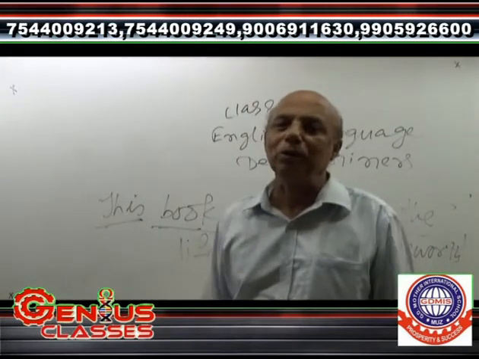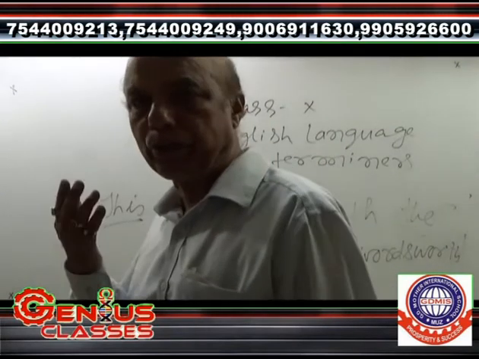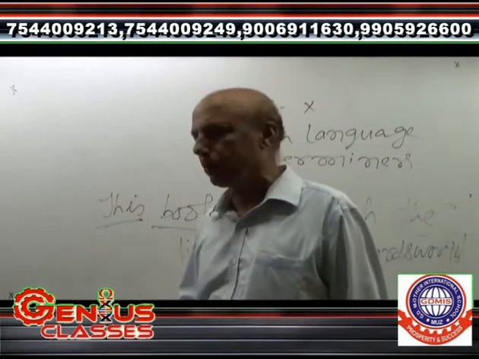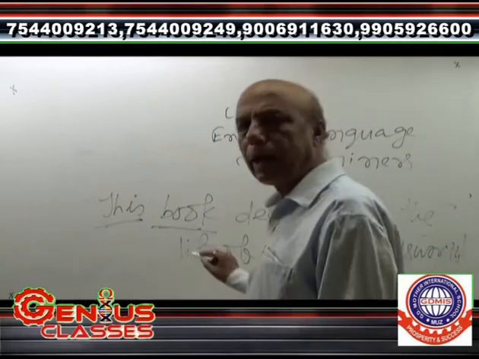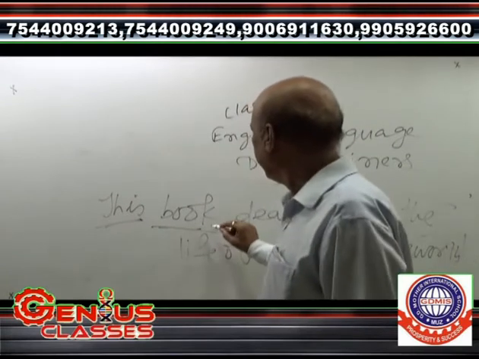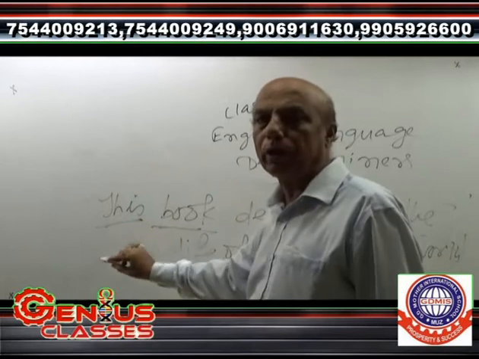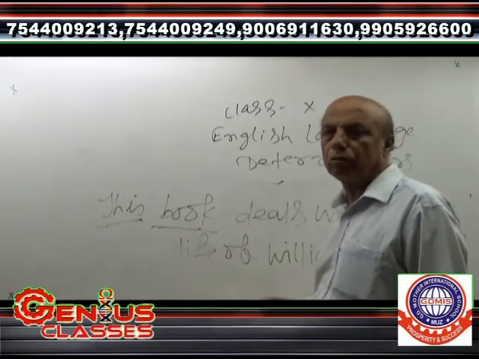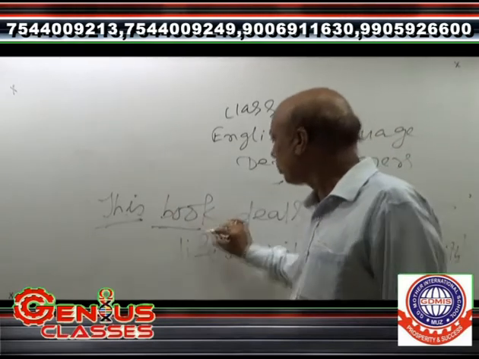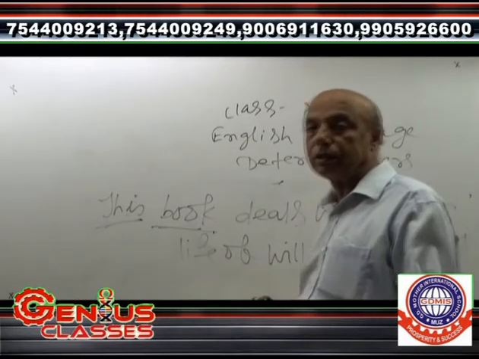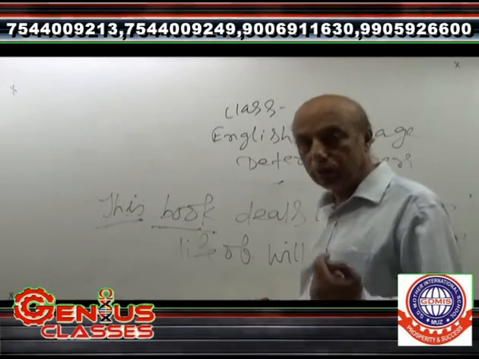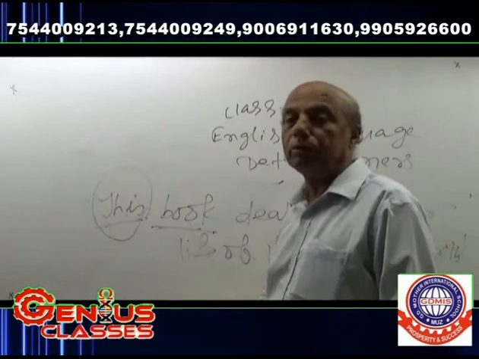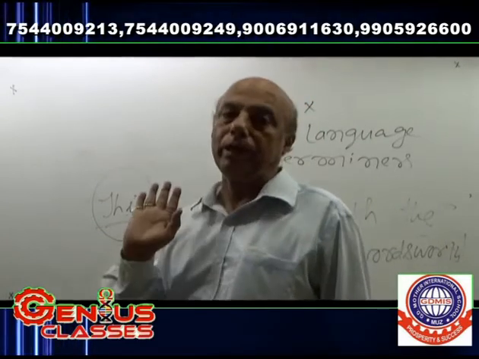Here I want to tell you, William Wordsworth is one of the greatest poets in the annals of English literature. He is one of the romantic poets and nature poets. That is another thing. But here I have to conclude that this has been used before book, and book is a noun, and this is showing the book. That is, this is the book that describes the life of William Wordsworth. Here, this is one of the demonstrative determiners.